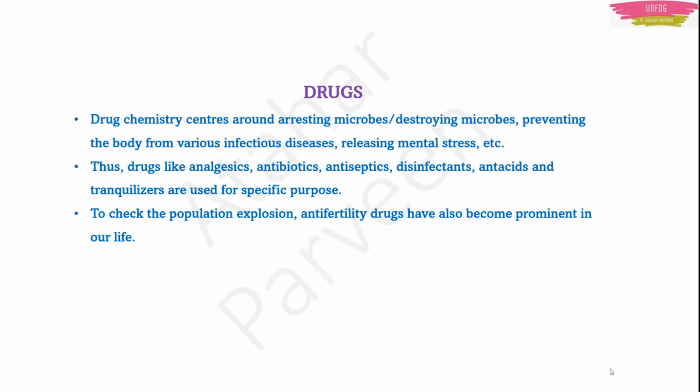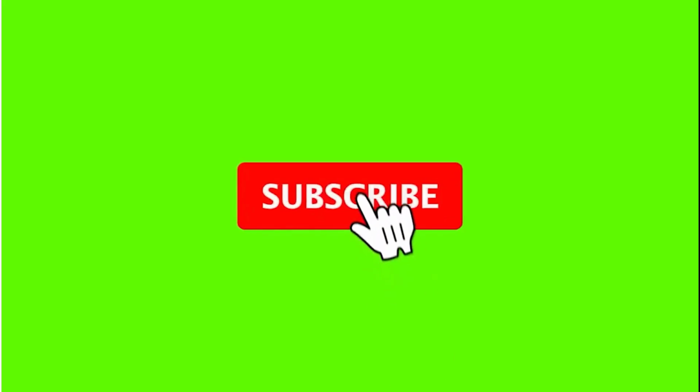Another application of these drugs is to check the population explosion. Anti-fertility drugs have also become prominent in our life. These anti-fertility drugs are stopping the population explosion. What we call them as contraceptives. Correct? So they are also one type of drugs.